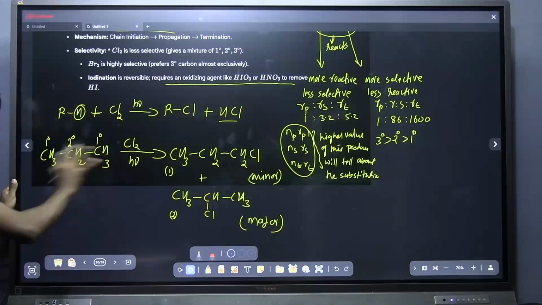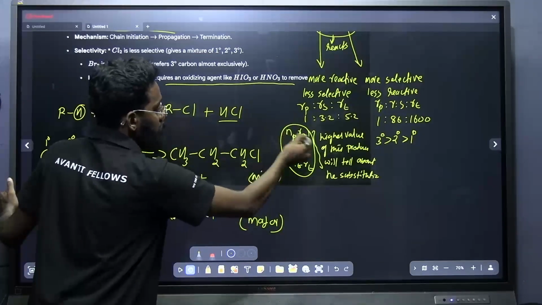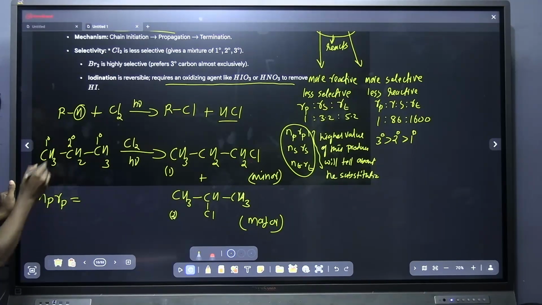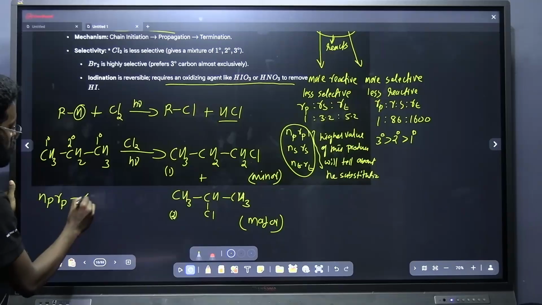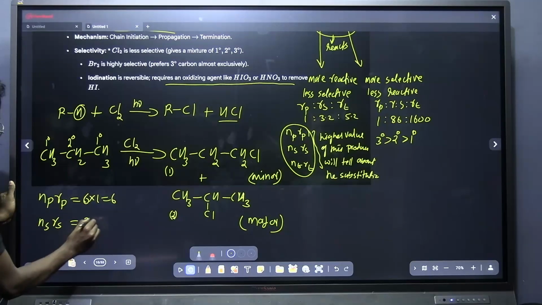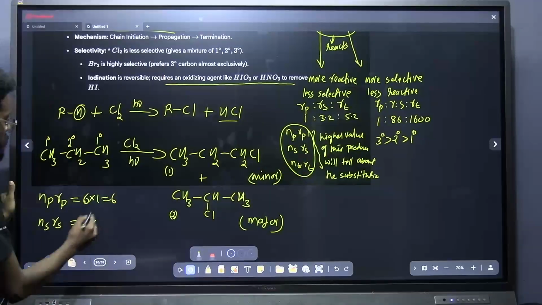How will I check the major one or minor one? Take the product of NP-Rp. What is the NP-Rp value for this compound? NP is the number of primary hydrogens. How many primary hydrogens are there? 6 primary hydrogens. And the rate of primary for chlorine is 1. So 6 into 1, it is 6. Now NS is the number of hydrogens in the secondary carbon. That is 2 into Rs, the rate of secondary. What is the rate of secondary? 3.2 is coming, I think.